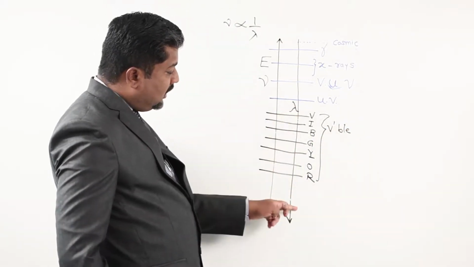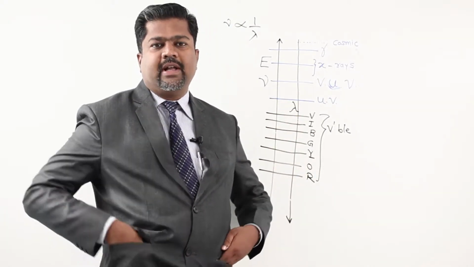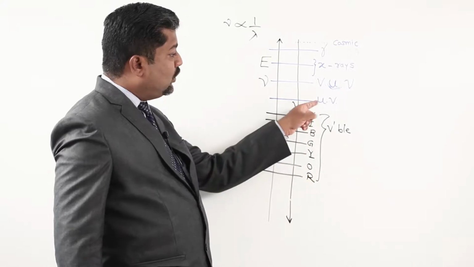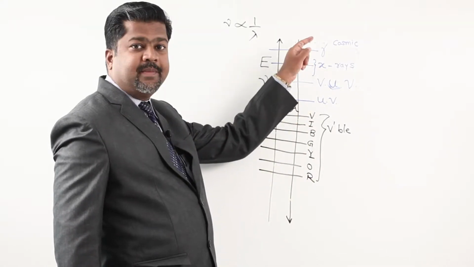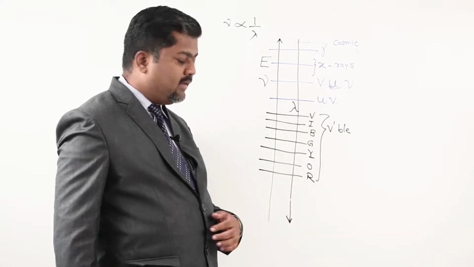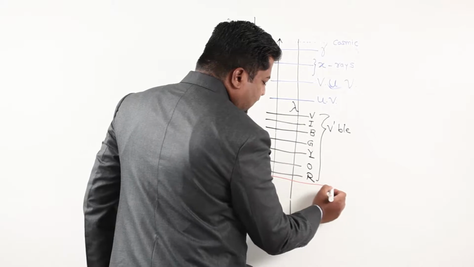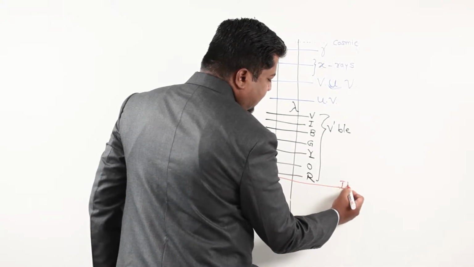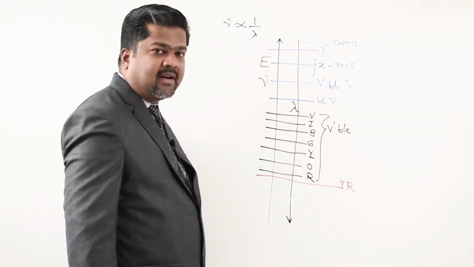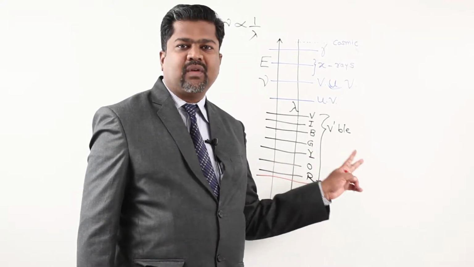So in these all 7 colors I can observe the range. This is called the visible range. Ultraviolet to cosmic rays we are not able to observe with normal eyes, but from violet to red we can observe with our normal eyes. Red onwards a series is there, we call that infrared. Infra is below, so this series is called infrared.